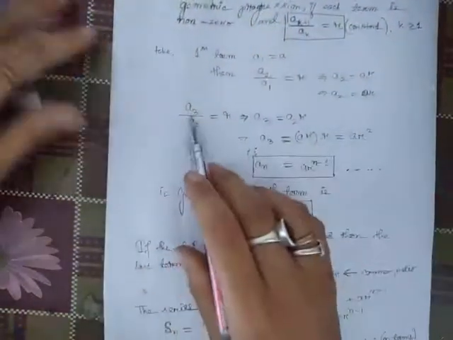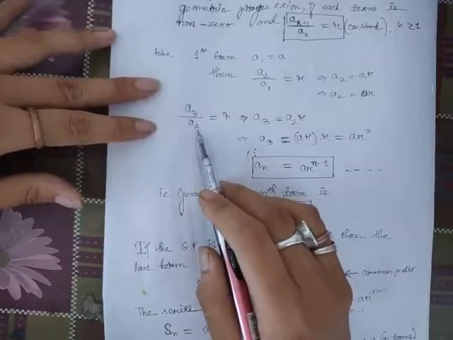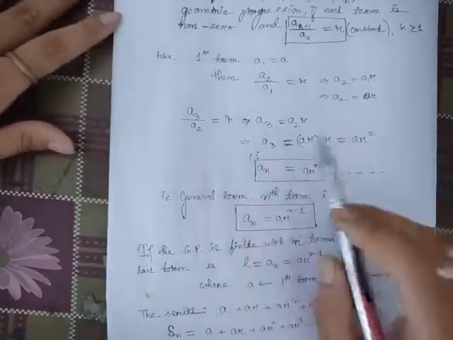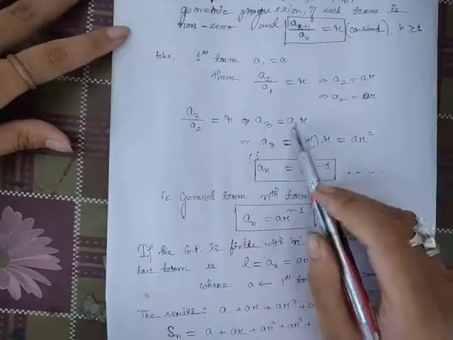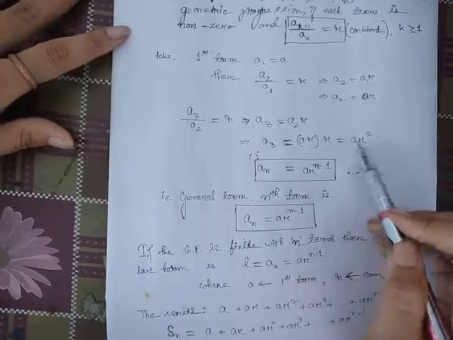Next we have a3 by a2. That means the third term divided by the second term is the same common ratio r. Then a3 equals a2 r. In place of a2 we have ar, so a3 equals ar into r, that is, ar square.